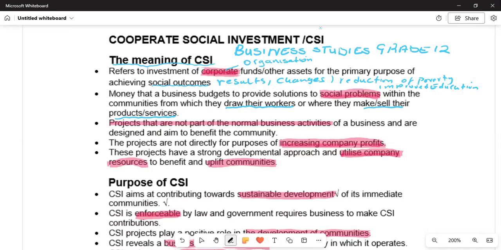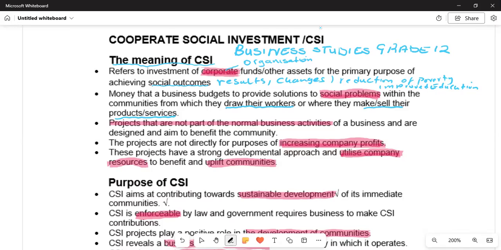What are their social problems? Unemployment is one of them, as well as poverty, like we have said. So this is how they are going to provide solutions to those social problems.